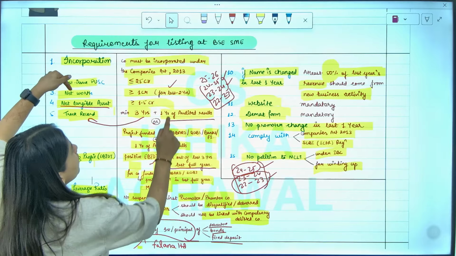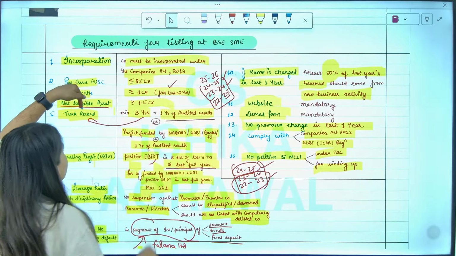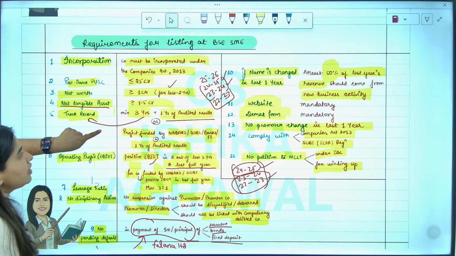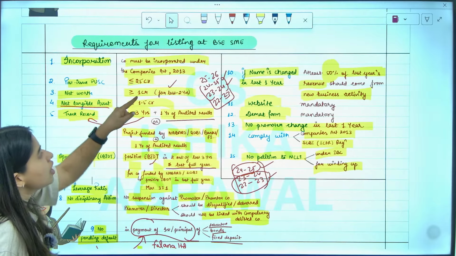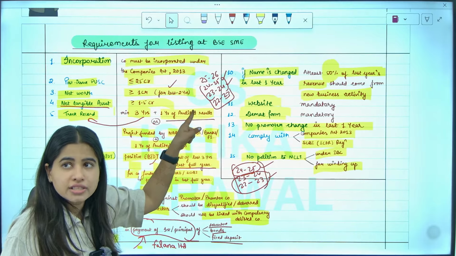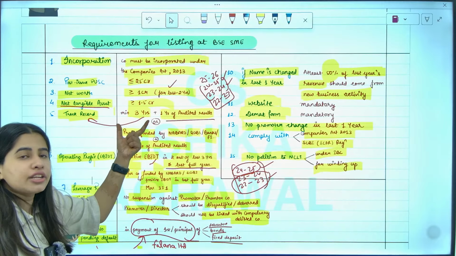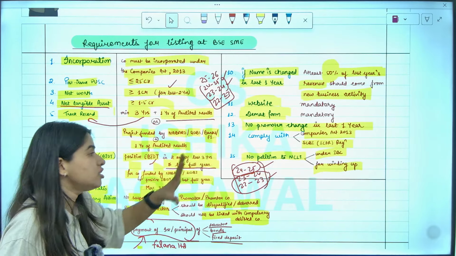Your net worth should be minimum 1 crore for the last 2 years. Your net tangible asset should be minimum 1.5 crore. You should have a track record in last 3 years plus 1 full year of audited trails. Next, if you don't have a 3-year track record, then you should be funded by NABARD or SIDBI.